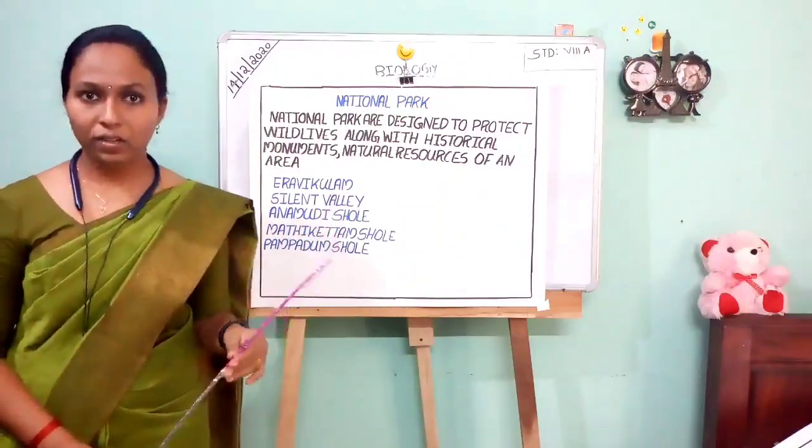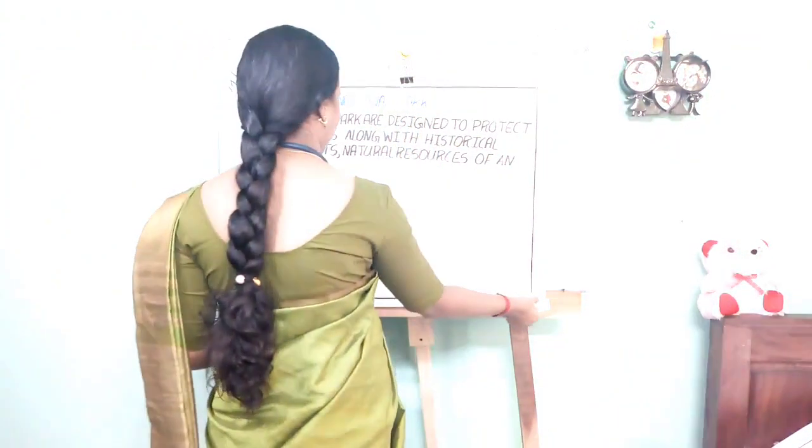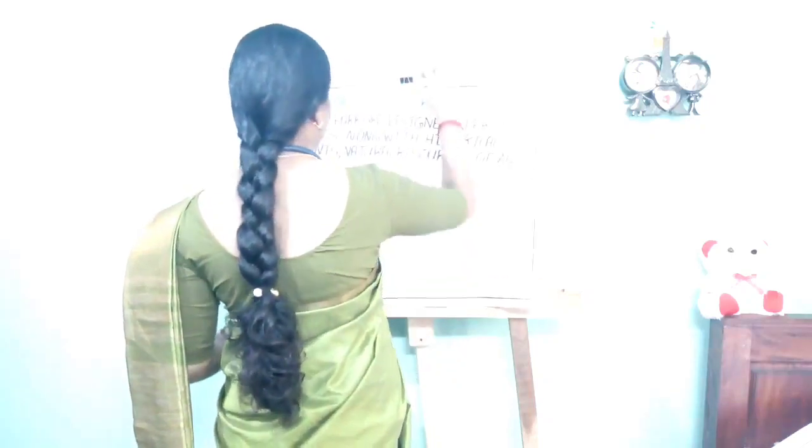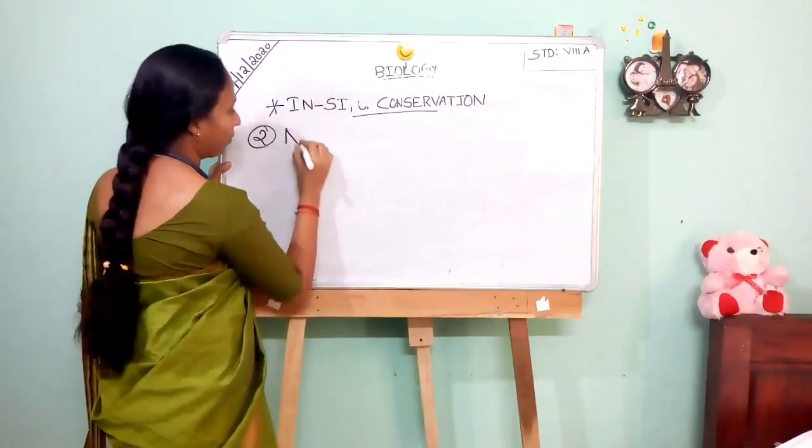Are you clear? Okay. The next conservation method is National Park. The second one is National Park.